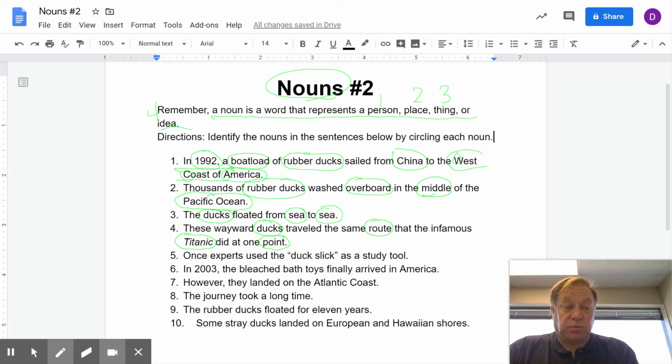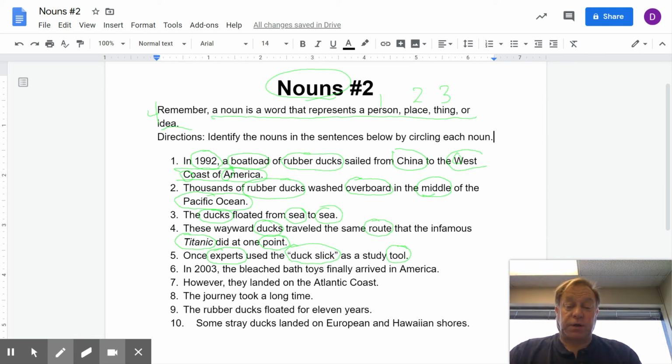And number 5, the last one for today, once experts used the duck slick as a study tool. Okay, well, I'm going to circle experts because those are people. The duck slick, that's a thing. I'm picturing a bunch of ducks instead of an oil slick, a duck slick. And then a tool is a thing. So in that one, if you take a look, we found a bunch of nouns, remember, person, place, thing, or idea. And we did a fabulous job.